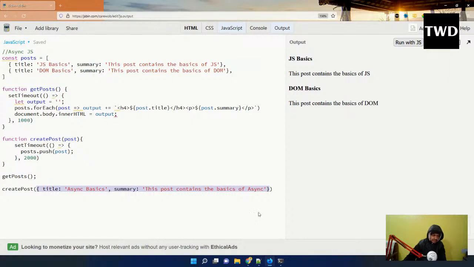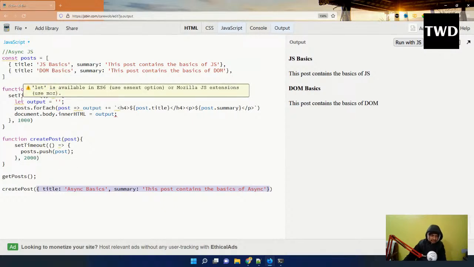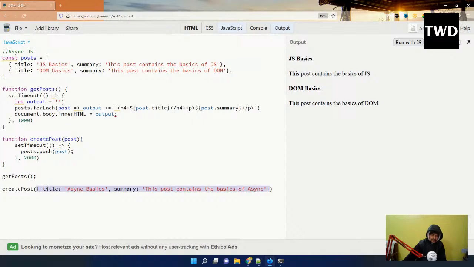Although my posts array will contain this thing, what happened is that getPosts was run, and it didn't stop here, and createPost was also done. So both of them have gone, but neither of them waits. getPosts ran after 1 second and createPost ran after 2 seconds. By the time it ran, this was already done and my output is coming from here. So that is an issue. My DOM is already painted and it is done.